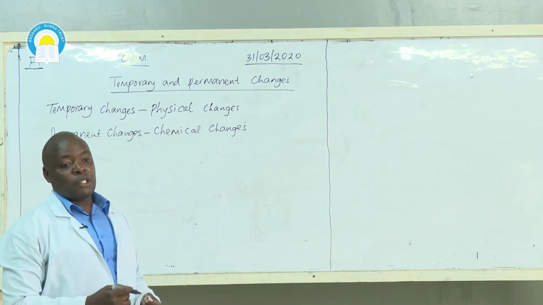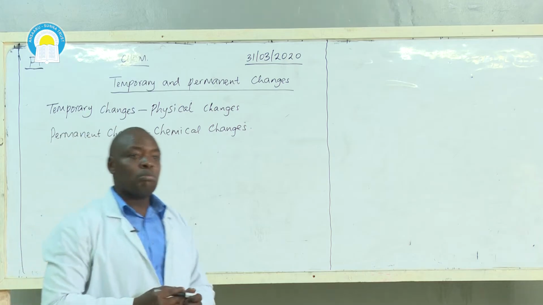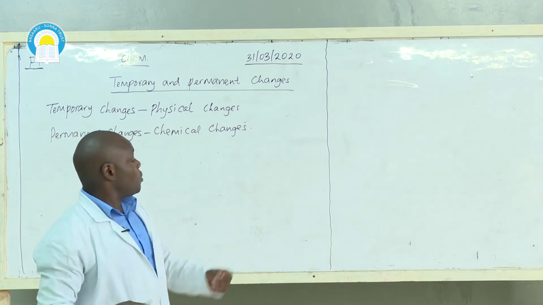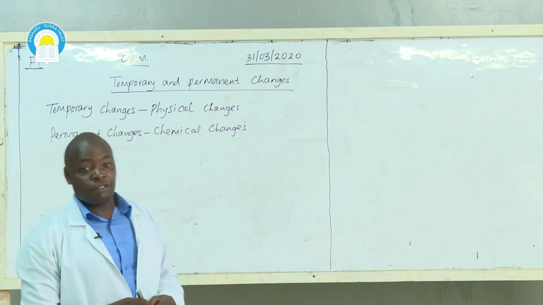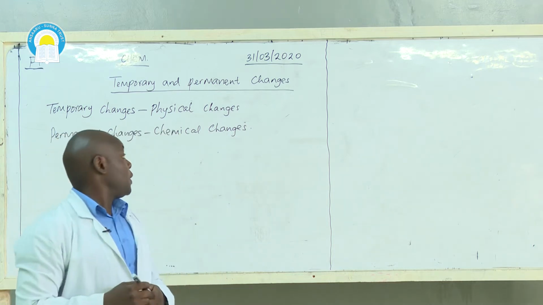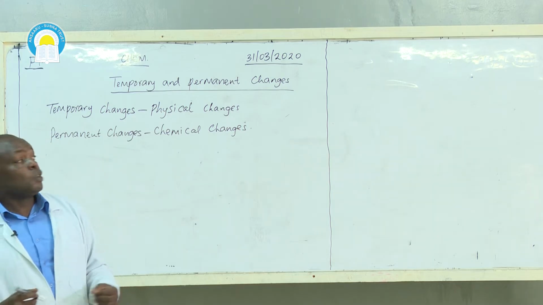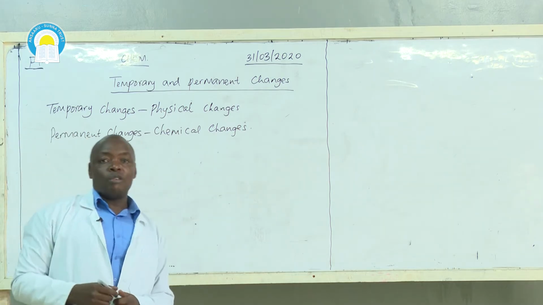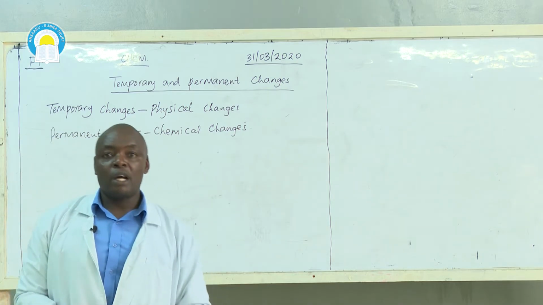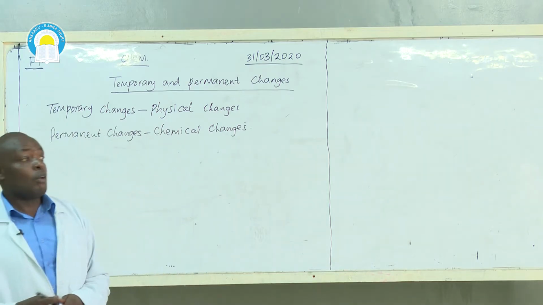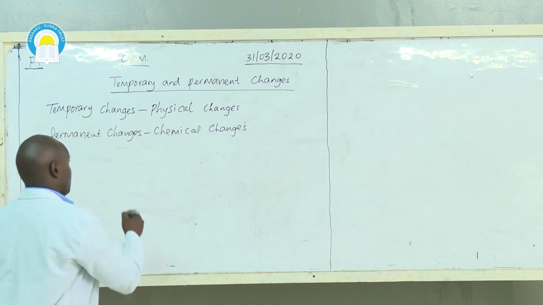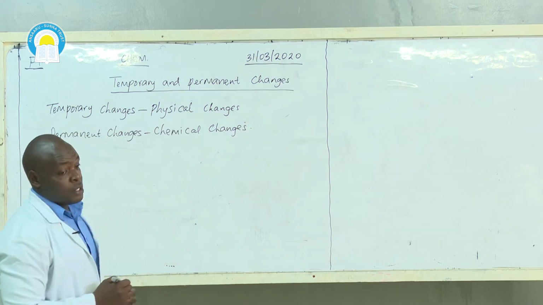So a change is just a variation in form or size or shape, but basically we are going to look at the changes in terms of temporary and permanent, and with that we need to know the characteristics of each of them so that we can identify whether a change is permanent or physical.